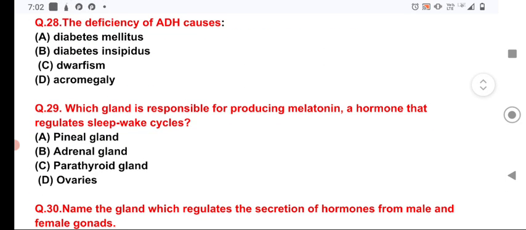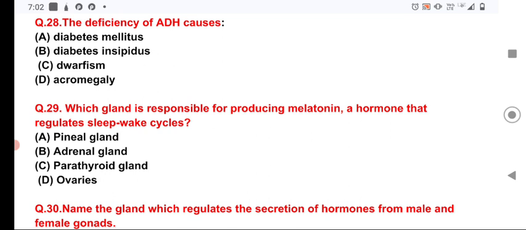Now, question number 29. Which gland is responsible for producing melatonin, a hormone that regulates the sleep-wake cycle? This is the pineal gland. As you know, it is the smallest endocrine gland, situated in the brain region together with the hypothalamus and pituitary gland.